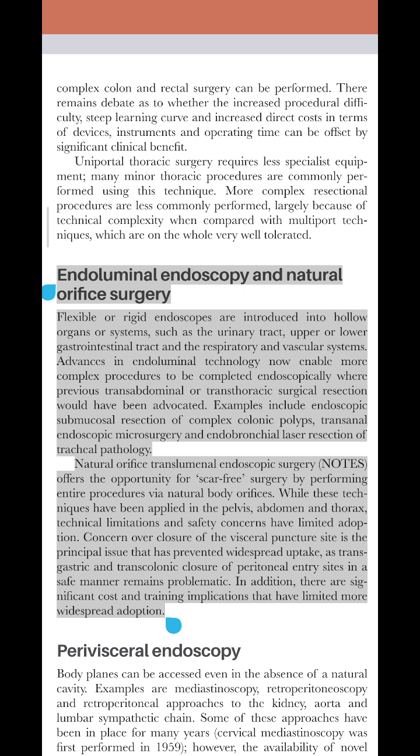Natural orifice transluminal endoscopic surgery, NOTES, offers the opportunity for scar-free surgery by performing entire procedures via natural body orifices. While these techniques have been applied in the pelvis, abdomen and thorax, technical limitations and safety concerns have limited adoption. Concern over closure of the visceral puncture site is the principal issue that has prevented widespread uptake, as transgastric and transcolonic closure of peritoneal entry sites in a safe manner remains problematic. In addition, there are significant cost and training implications that have limited more widespread adoption.